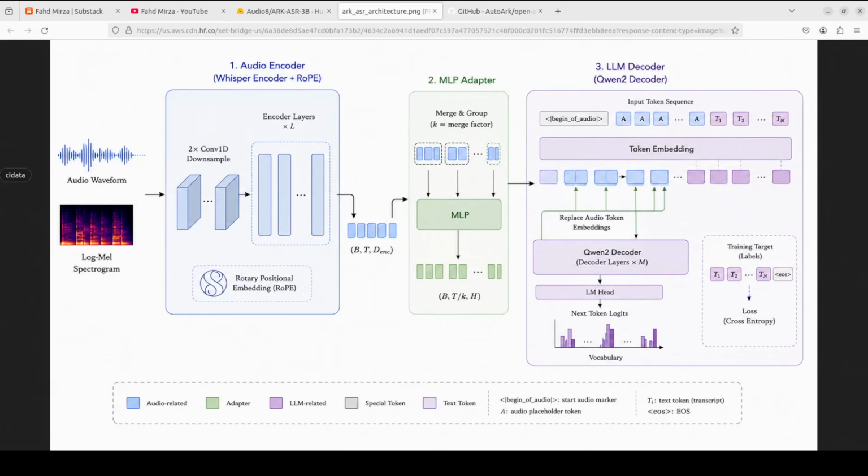Third, a Qwen language model, the brain, the same kind of AI behind chatbots, takes that translated audio and writes out the actual transcript word by word just as it would generate any sentence. The clever trick is that the audio gets slotted directly into the language model's input as if it were words, so the model can lean on everything it already knows about how real sentences flow, which helps it guess correctly even when the audio is unclear.